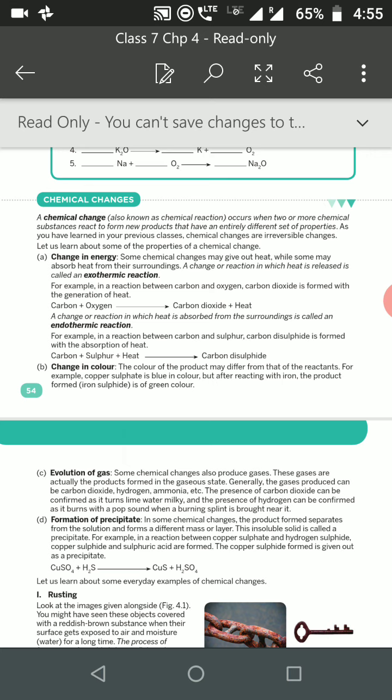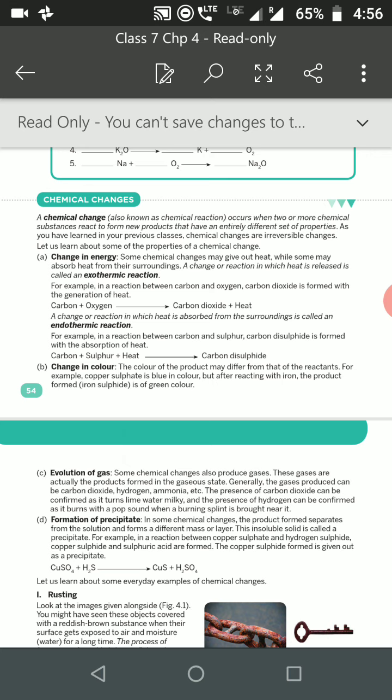Next, change in color. In some reactions, the chemical change is accompanied by a change in color, that is, the color of the product may be different from that of the reactant. For example, if you take copper sulfate, which is blue in color, when it reacts with iron, the blue color fades away and you will get green color. This reaction shows that a change in color has occurred.